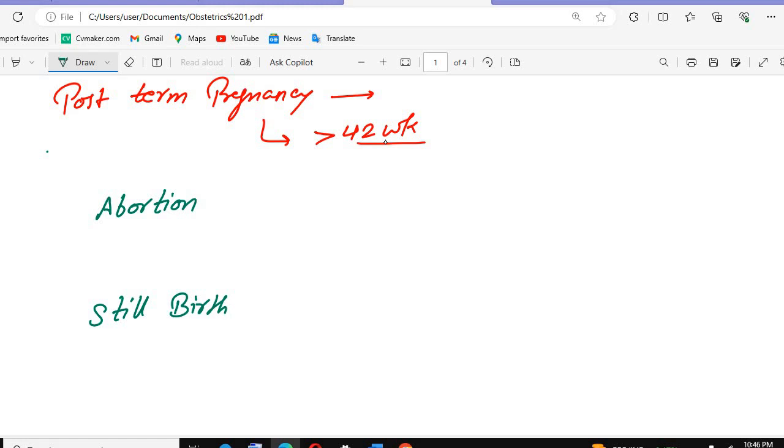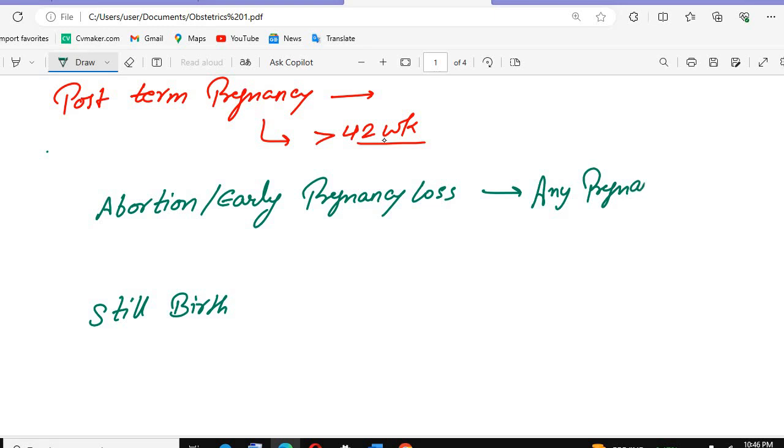When we call it abortion, abortion means the early pregnancy loss. Stillbirth we can call the late pregnancy loss. For the abortion, remember a criterion: any pregnancy loss less than 20 weeks, we call it the abortion or early pregnancy loss.